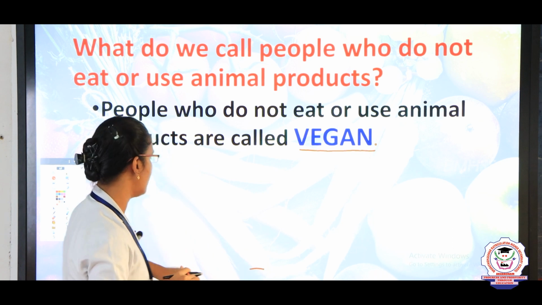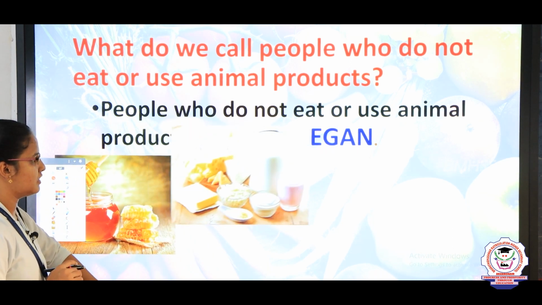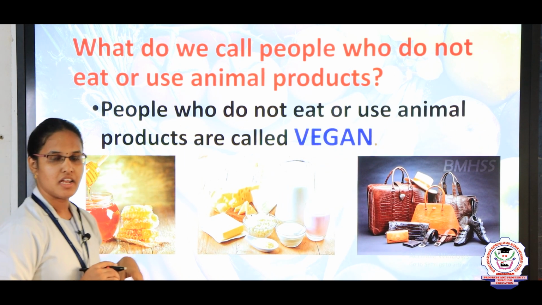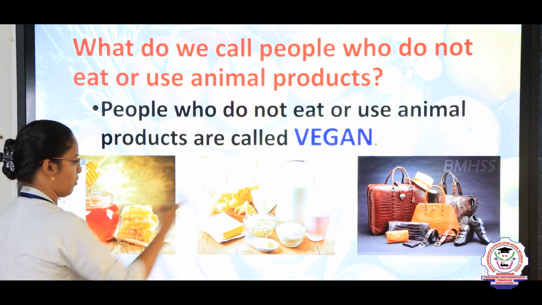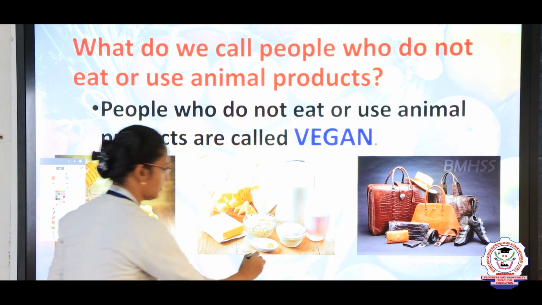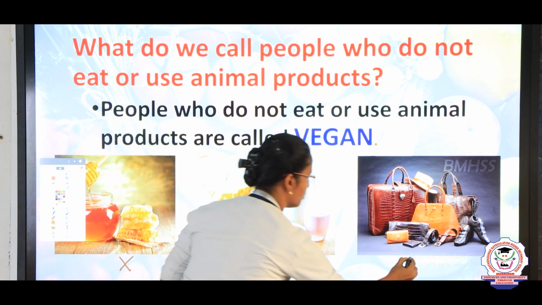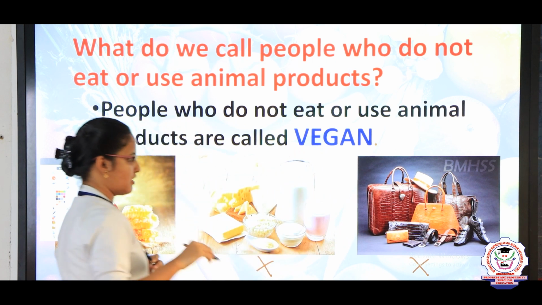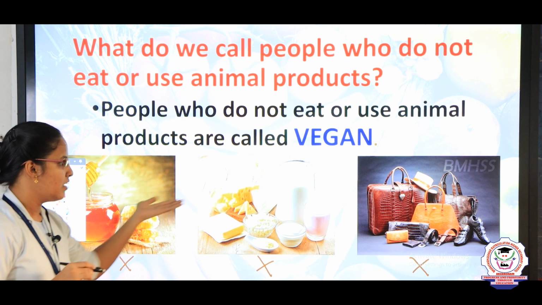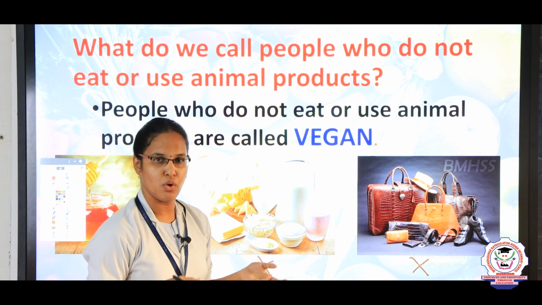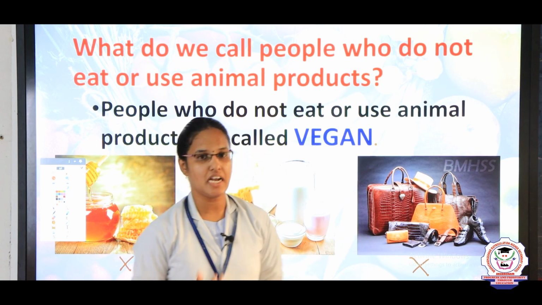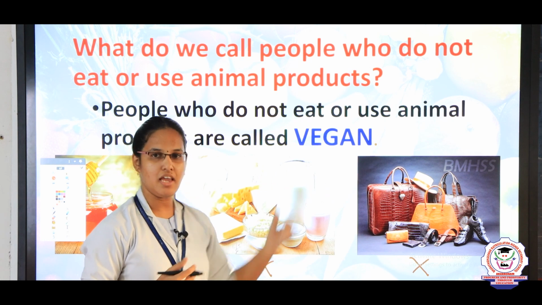Some examples are honey, milk products and leather. Vegans don't use these products. They don't use honey, they don't use milk products, they don't use leather bags. Why? Because we get honey from the honeycomb. We get milk from cow, goat, etc. Right? Then we get leather from the skin of dead animals. So, they don't use these items.